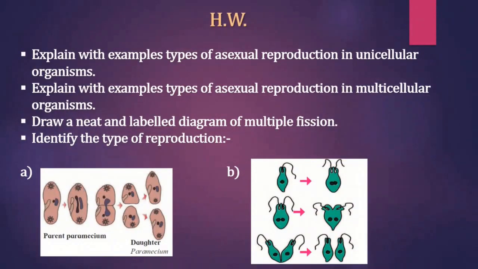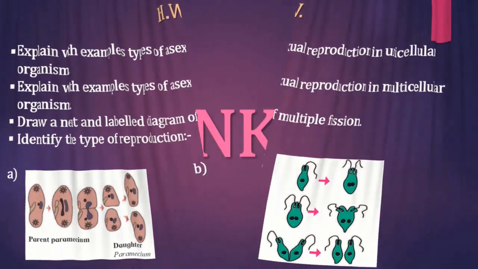There is a short homework for you. Explain with examples types of asexual reproduction in unicellular organisms. Explain with examples types of asexual reproduction in multicellular organisms. Draw a neat and labeled diagram of multiple fission. And the last question is, identify the type of reproduction in the following pictures.